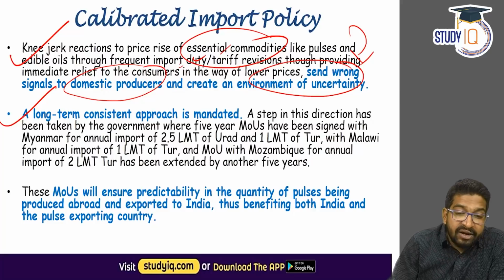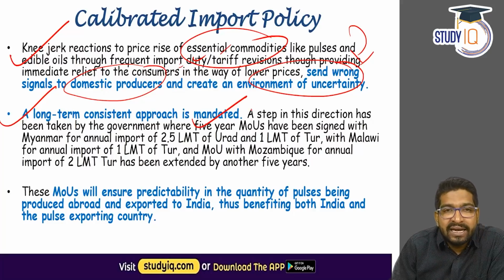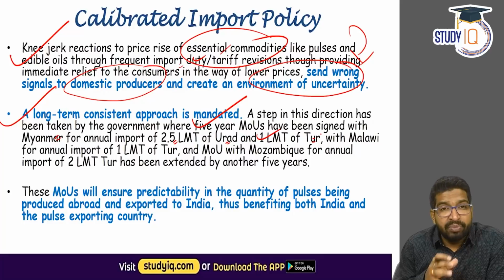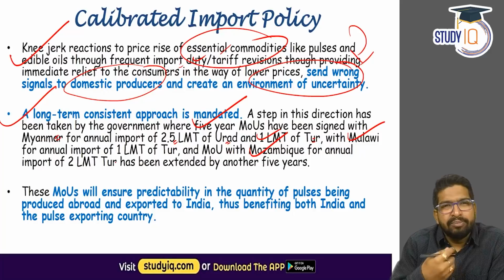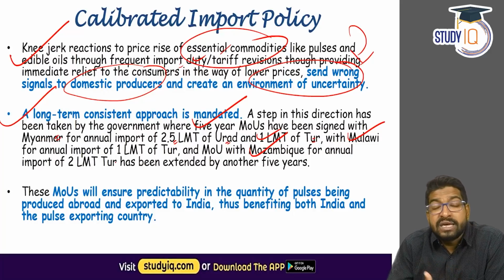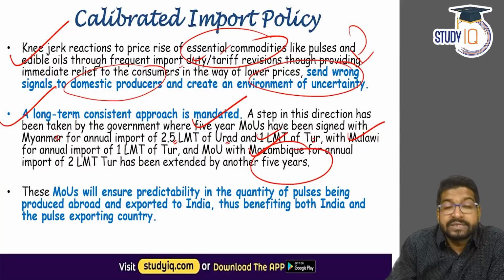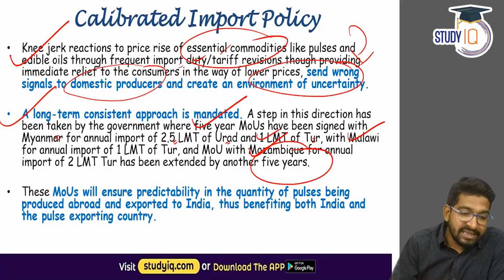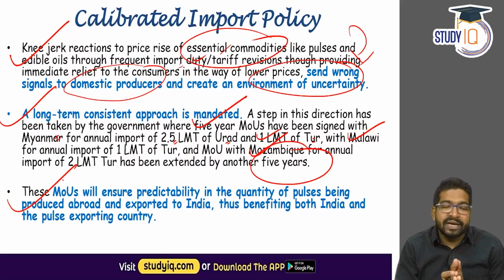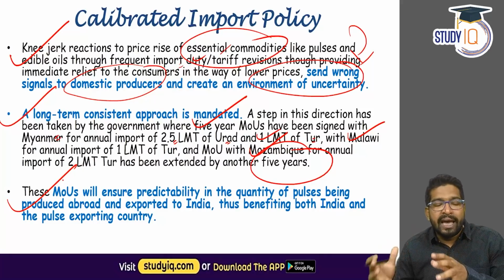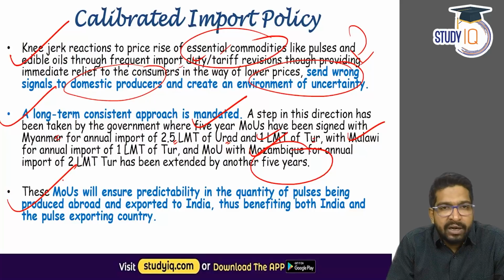It highlights that 5-year memorandums of understanding have been signed with Myanmar for annual import of 2.5 million tons of urad. Not just with Myanmar, but we have also signed MOUs with Malawi and Mozambique for the import of tur and pulses. And these MOUs have been extended for 5 years. So what the economic survey says is that these memorandums of understanding are going to bring predictability in this particular sector, both for domestic producers as well as the exporters who export to India, right? So these are the changes which have been highlighted in the agricultural sector.